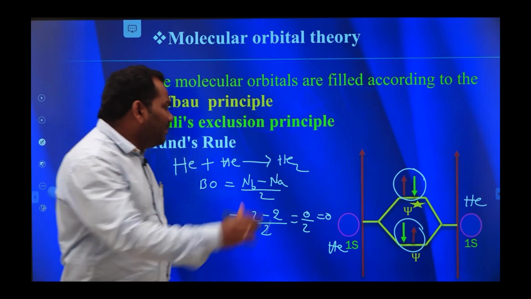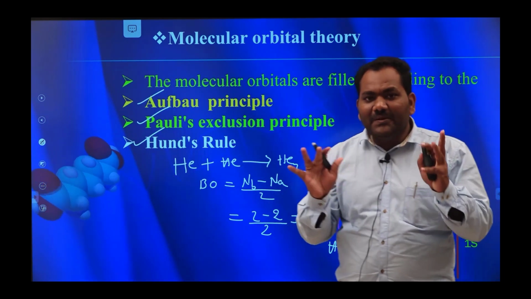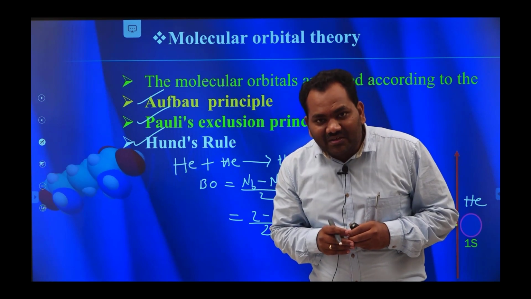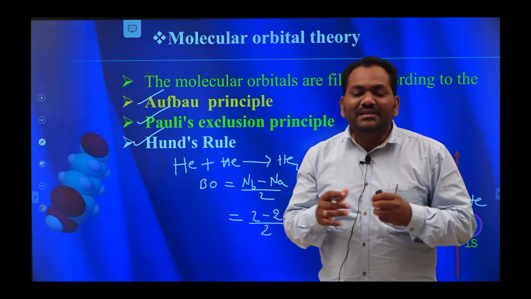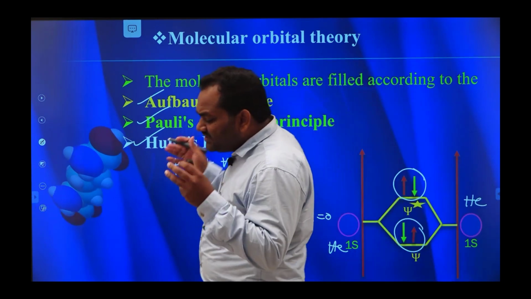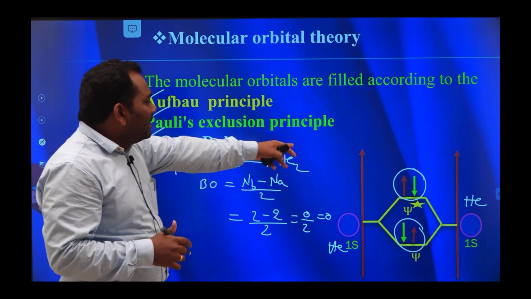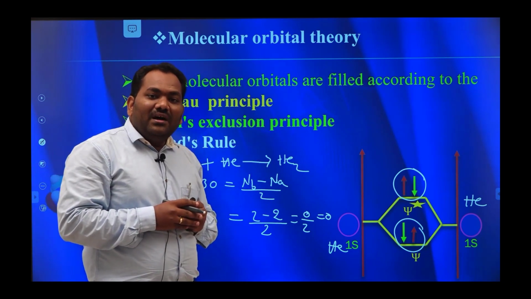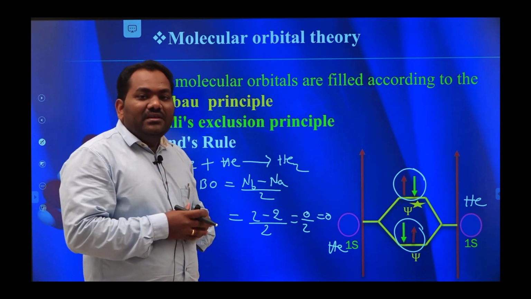Okay, here the bonding electrons try to stabilize the molecule and anti-bonding electrons try to destabilize the molecule. Why? Because these bonding electrons are present in between the two nuclei, but in case of anti-bonding electrons, they are present out of phase. They are not present between the two nuclei.